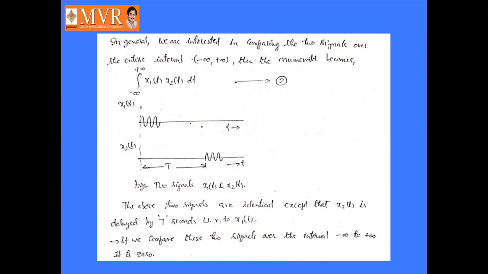So here x1 of t and x2 of t, two signals are there, and we are comparing these two signals. That is the comparison of two different signals, which is called cross correlation. Suppose we compare the signal x1 of t with itself only, then that is called autocorrelation.